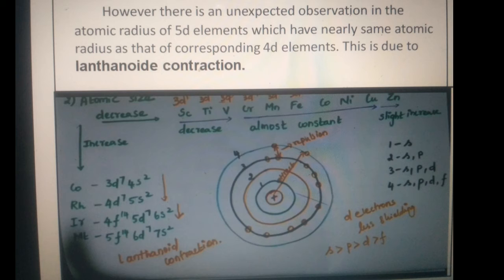However, there is an unexpected observation in the atomic radius of 5d elements, which have nearly the same atomic radius as that of corresponding 4d elements. This is due to the lanthanide contraction.